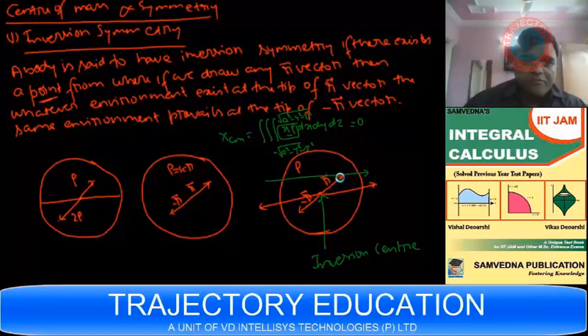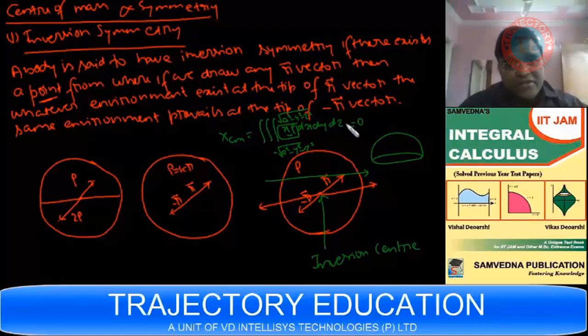If an object has got an inversion symmetry, then your integrand is an odd function, and the limits are from minus a to plus a. See, a hemisphere does not have inversion symmetry. In that case, your z coordinate will be non-zero. Here, in this case, your x, y, z all are zero, right? So it lies at the center. If I take the origin at the inversion center, the center of mass will lie at the center itself. So this is inversion symmetry.